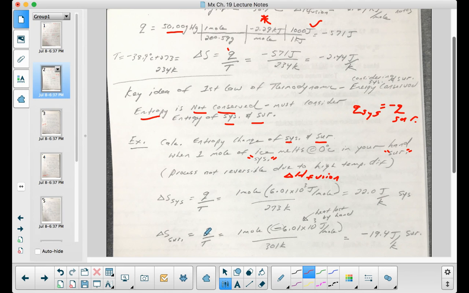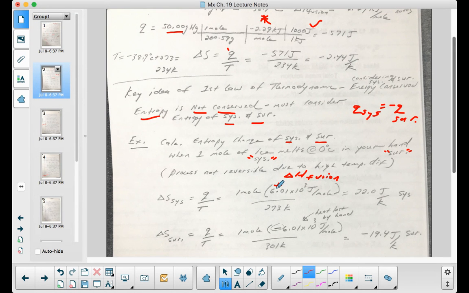Now, what happens in the surroundings? Well, in the surroundings, it's 1 mole. This time, the heat is lost by the hand. So the amount of heat that's needed to melt the ice is positive there, because it's going into the ice.